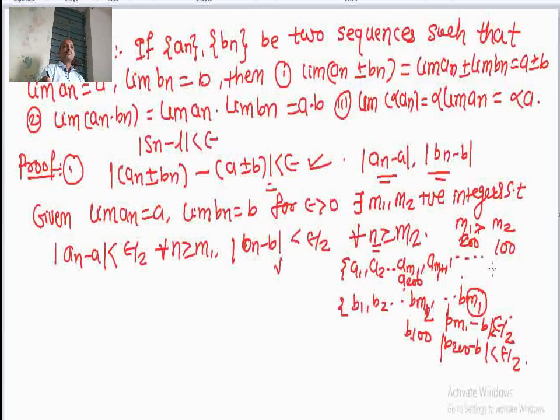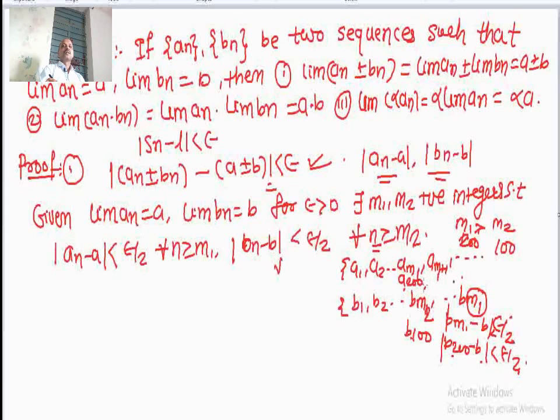So, we choose a bigger one from m1 and m2, so that we get the common terms, that is, the m-th terms: mod of an minus a is less than epsilon by 2, and mod of bn minus b is less than epsilon by 2.